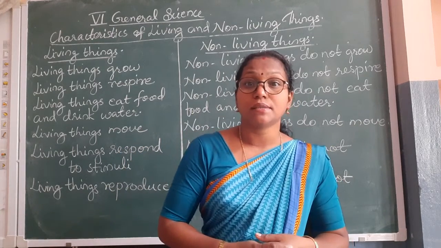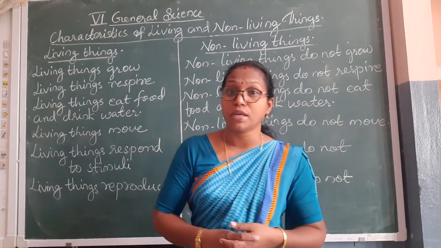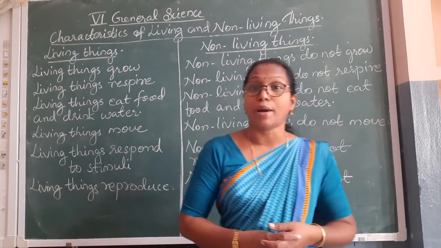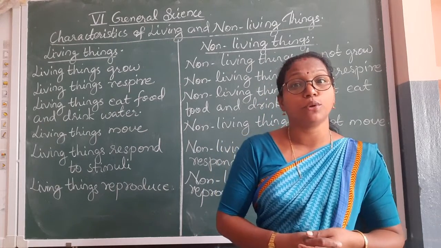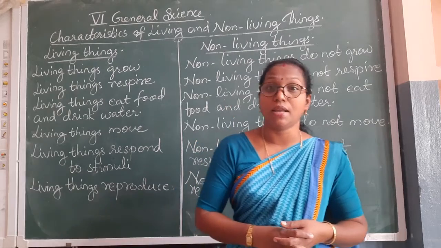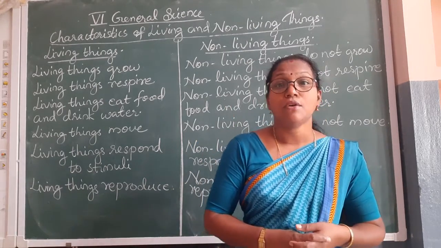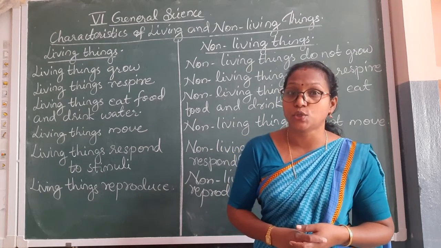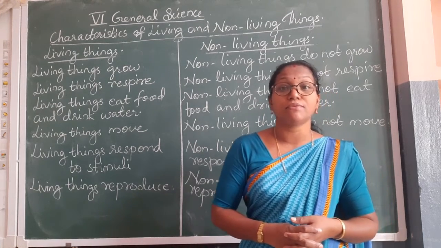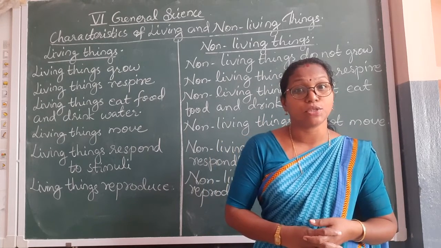The animals can move from one place to another. The birds have wings, the turtles have paddle-like limbs, the penguins have flippers, and the land animals have legs. They use their forelimbs and hind limbs for moving from one place to another. So students, we know that the living things move from one place to another.